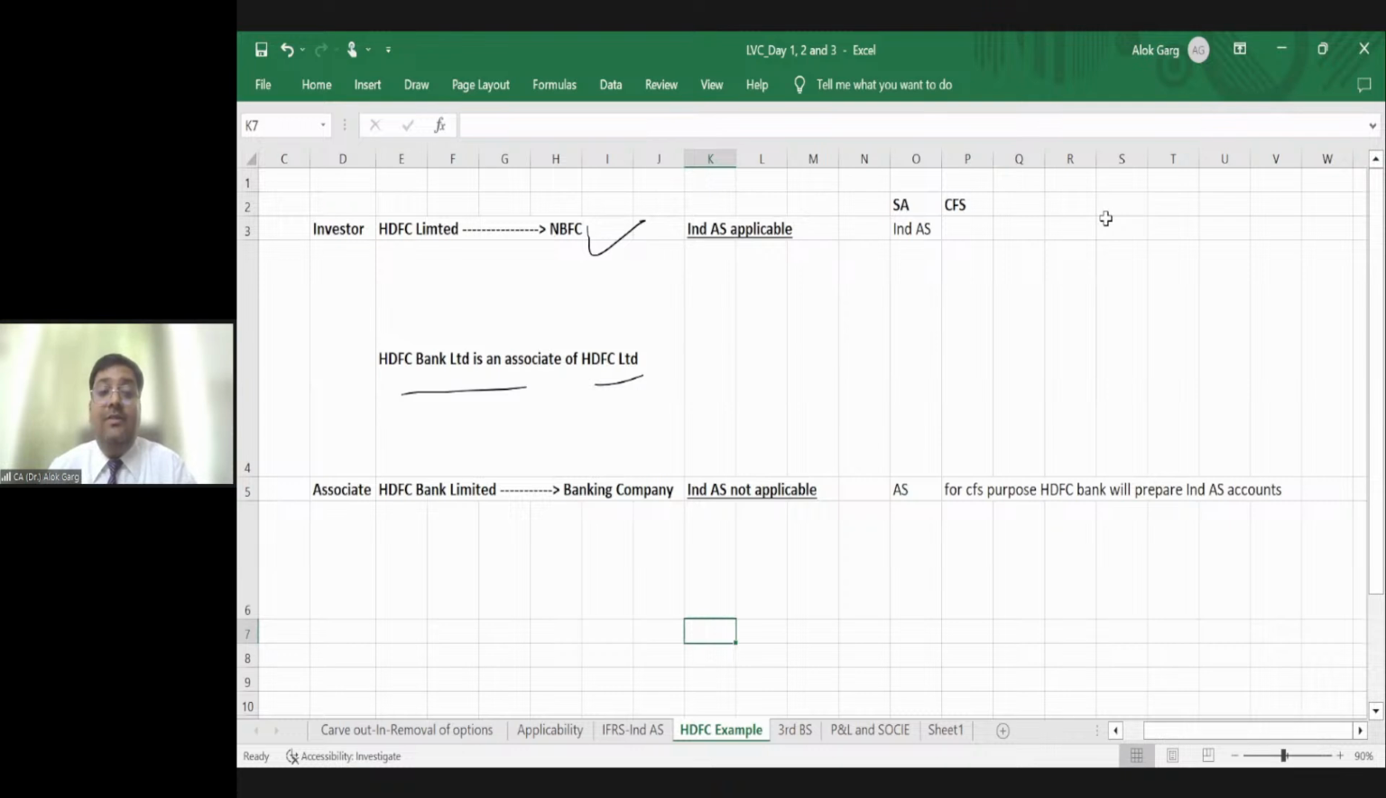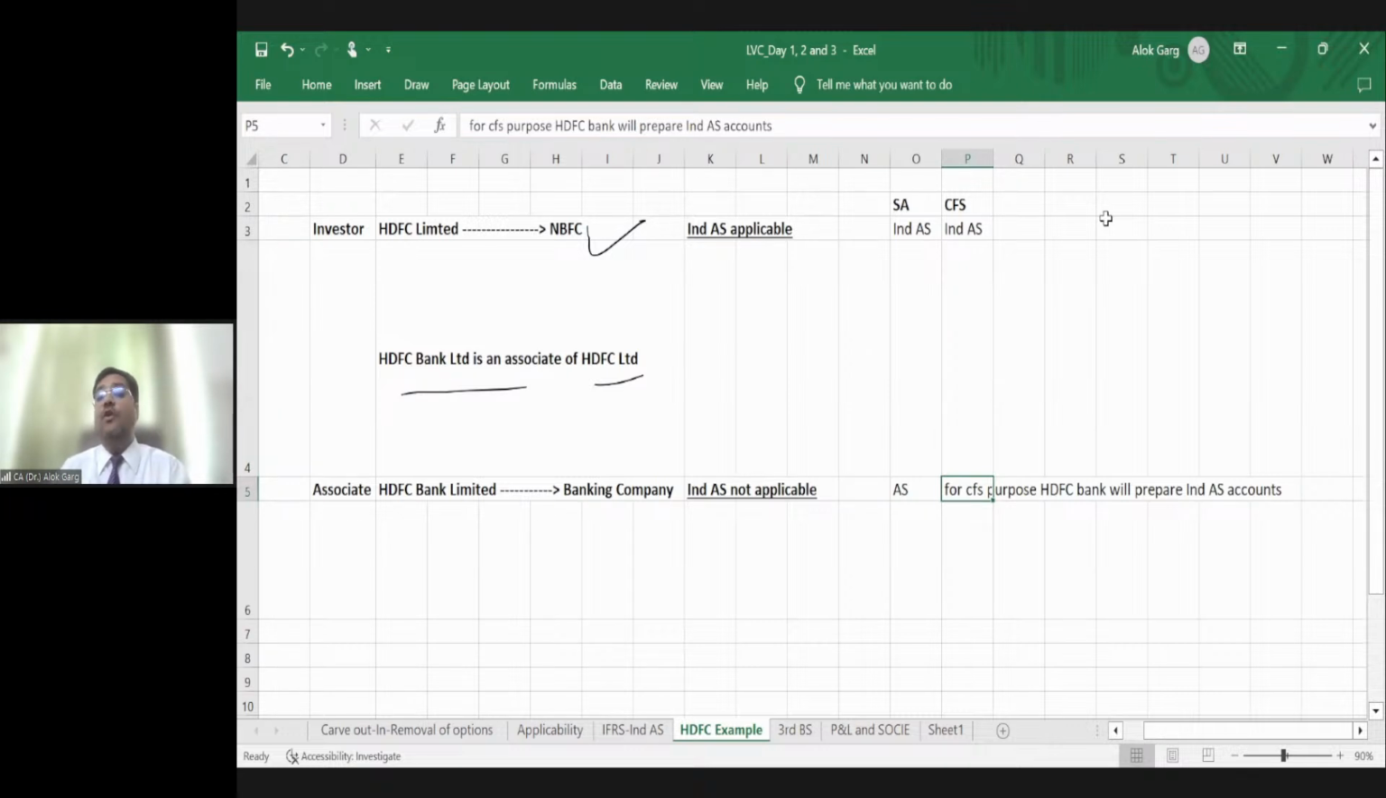So of course, this bank, HDFC Bank, is preparing its accounts as per the old accounting standard. So for the standalone statutory purpose, HDFC Limited, an NBFC, will prepare its standalone accounts as per Ind AS. The bank will prepare its standalone accounts as per AS. But HDFC Limited is also required to prepare its consolidated accounts, which is of course as per Ind AS. So for CFS purpose, HDFC Bank will prepare Ind AS accounts.